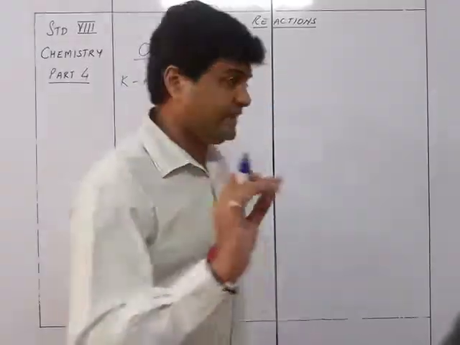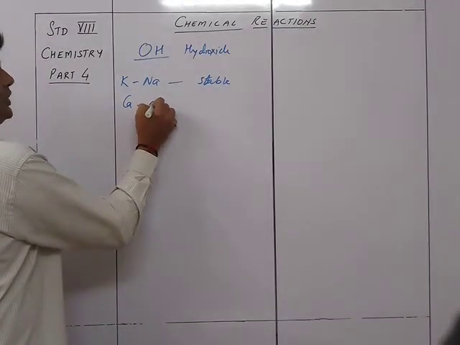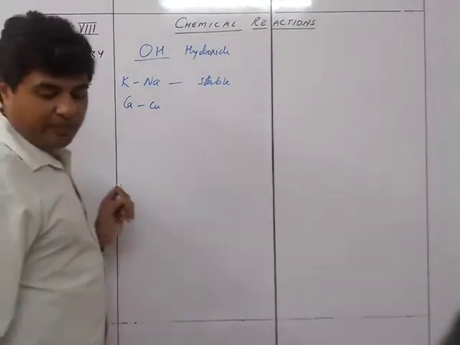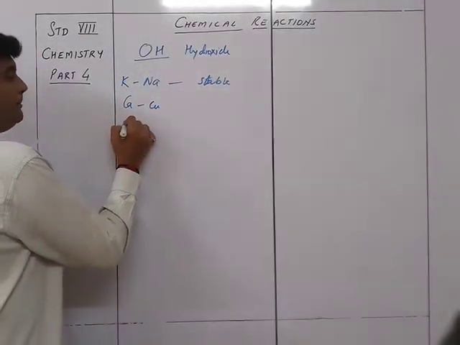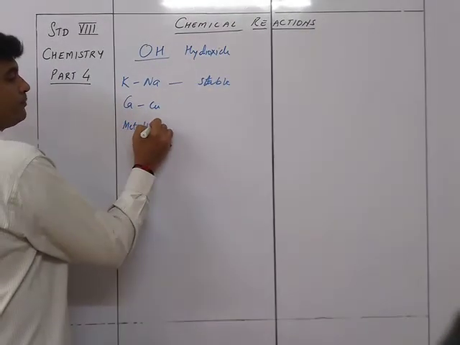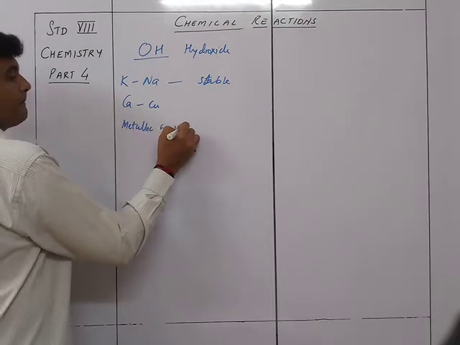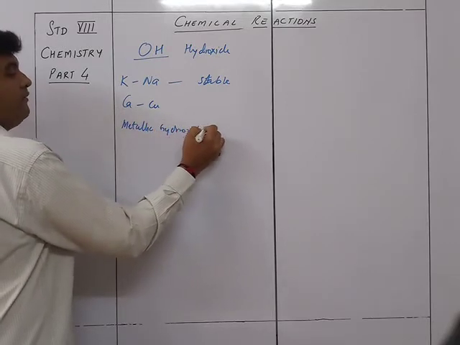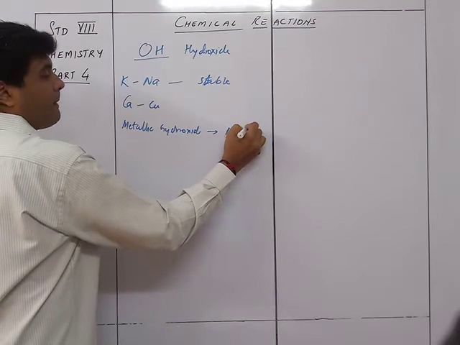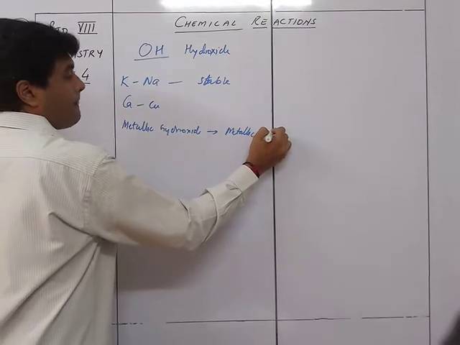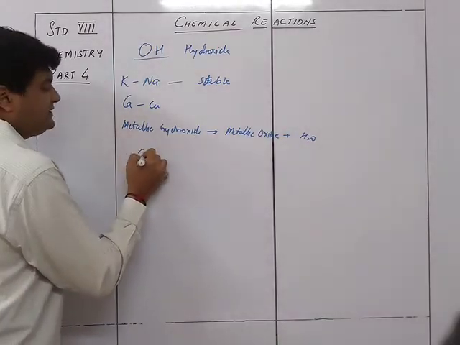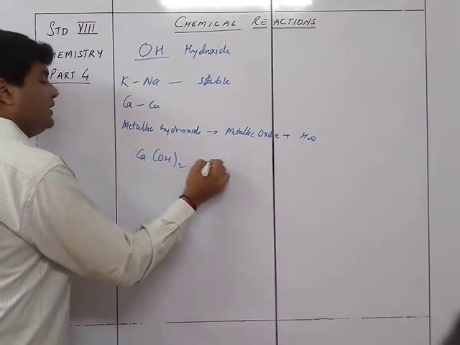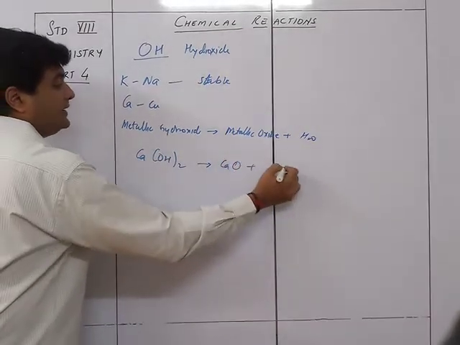But from Ca to Cu, they are going to form metallic oxides plus water. So a metallic hydroxide will form metallic oxide plus water. An example is Ca(OH)2, which will give me CaO plus H2O.